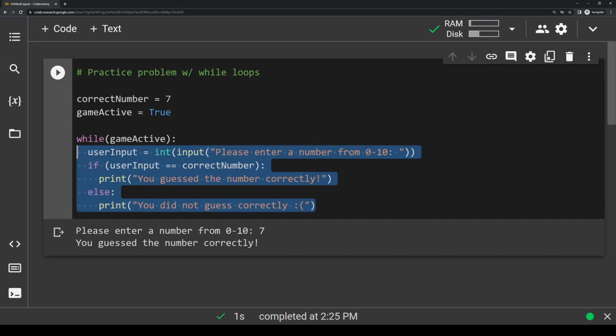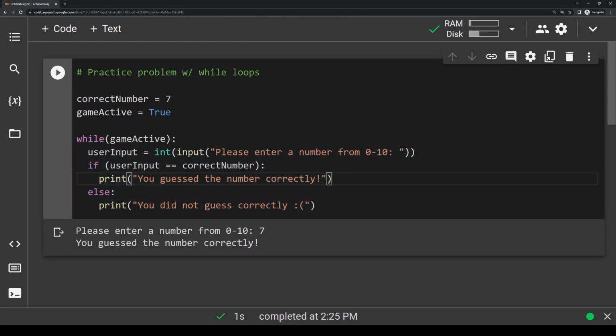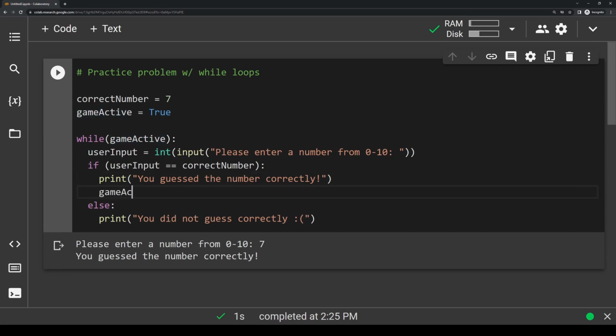Now we have one thing left to add. If the user guesses the correct number, which is represented by this if statement, we're going to need to add a line that updates gameActive to be false, because we said if the user guesses the correct number, we want to end the game. So we need to break the while loop. Under this print line, I'm going to make a line that says gameActive equals false.